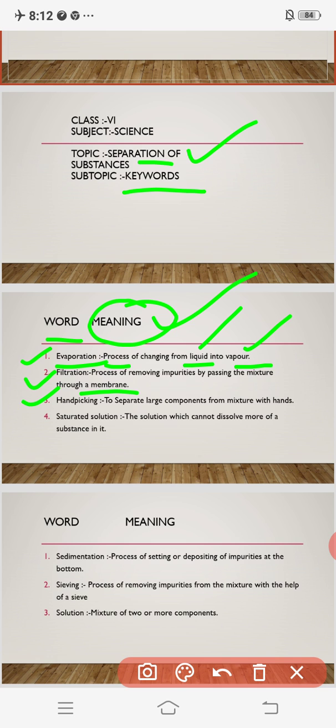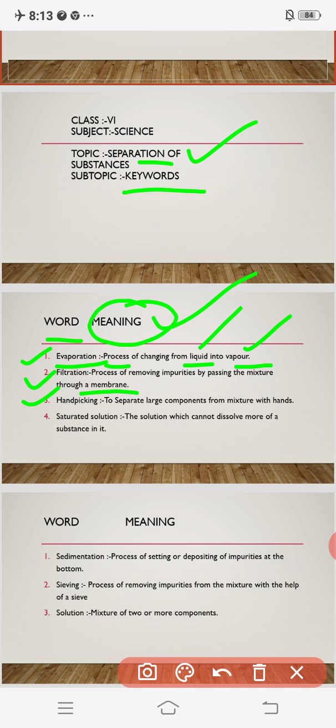Now the next process is hand picking. Hand picking is generally used, and you find that your mother always takes some rice or wheat, and when she has to grind all the wheat or rice, she picks out the impurities, like stones, stalks and husk present in the wheat or rice, and separates the stone from the wheat. So by what process does she separate that stone from the wheat?